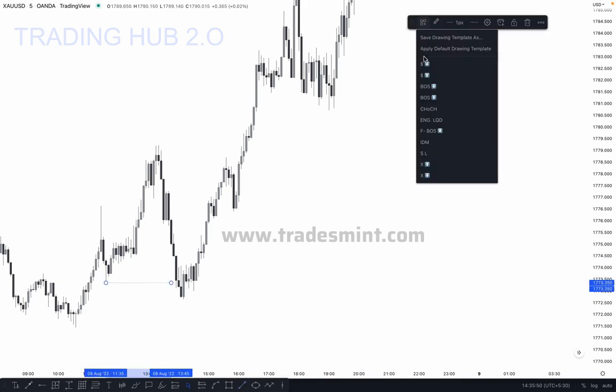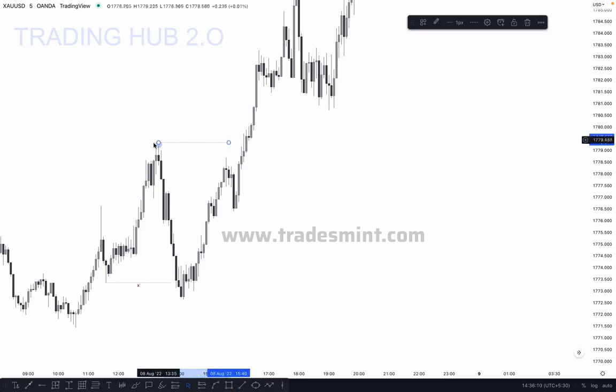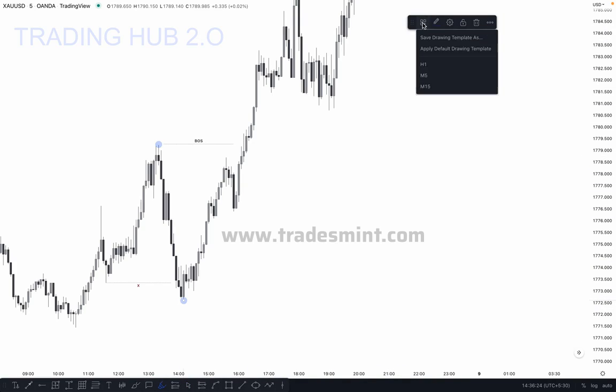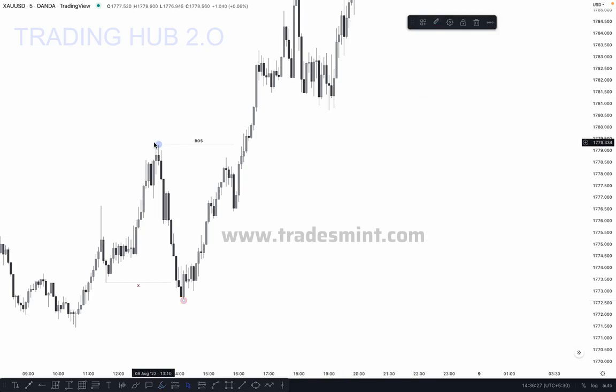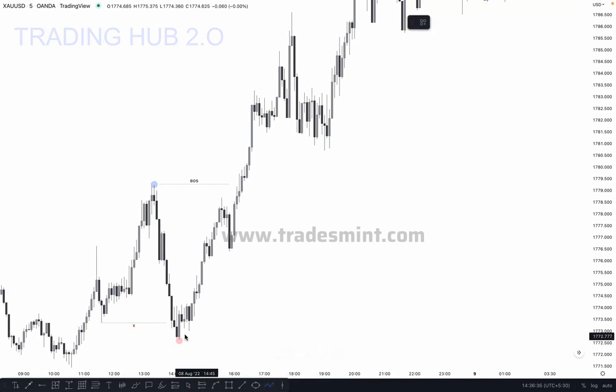This is our inducement, the actual inducement is here, and after taking out the inducement our major high is confirmed here, correct? And the next break of structure is confirmed when the market breaks this structure and closes above it. After price closes above it, this is our break of structure, and this low is now confirmed on the downside, and this is our higher low. And this is our higher high, and again the market pushes upside, and after the candle closes you can see how the market reacts here.